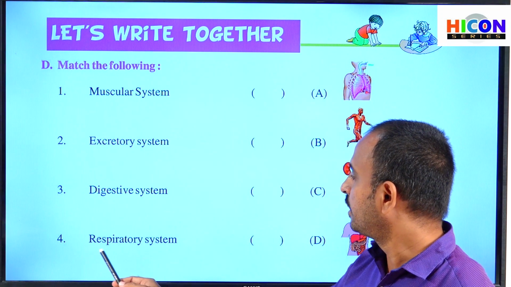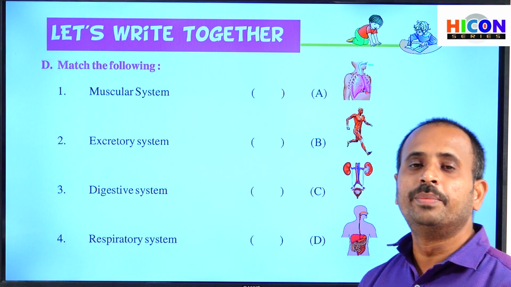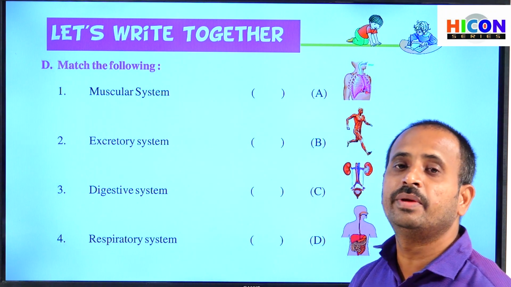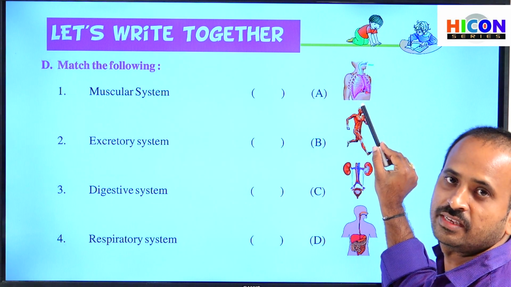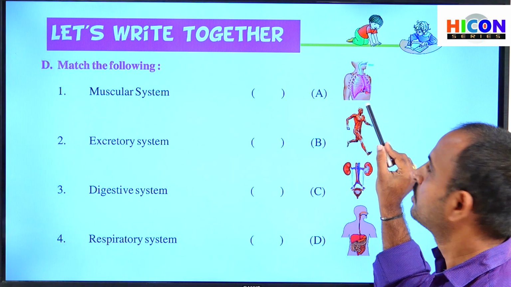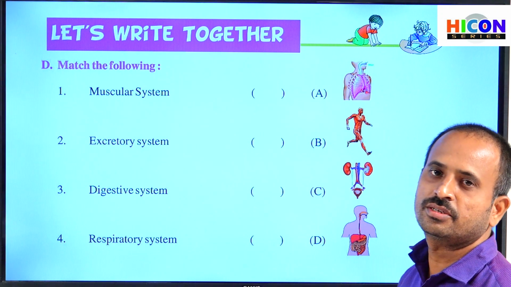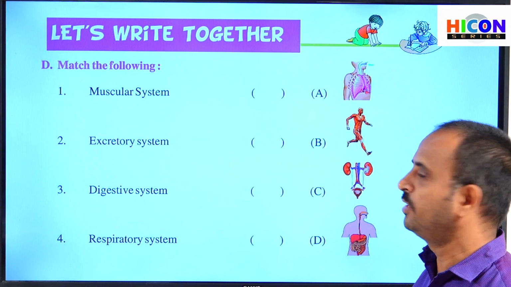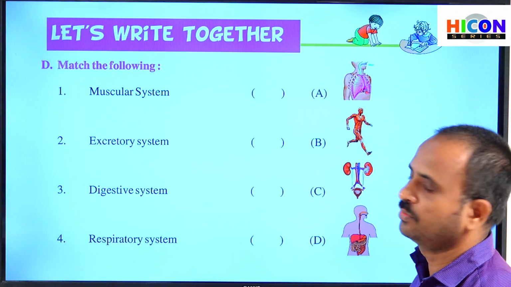And see the last one, respiratory system. Respiratory system means all the living organisms breathe in oxygen and breathe out carbon dioxide, and respiratory system contains mainly lungs. Which picture has the lungs? The first picture has lungs. So the first picture represents respiratory system. That is option A. So write A in the bracket against respiratory system. Children, these are the answers for the given matching. Note down this matching in your notebook and practice it at home.